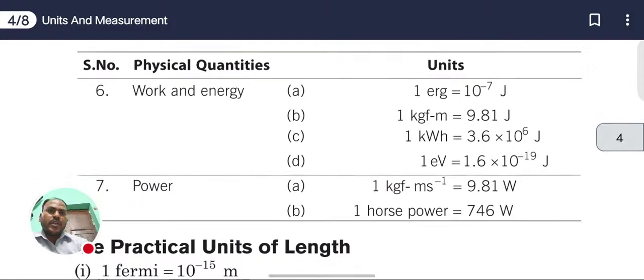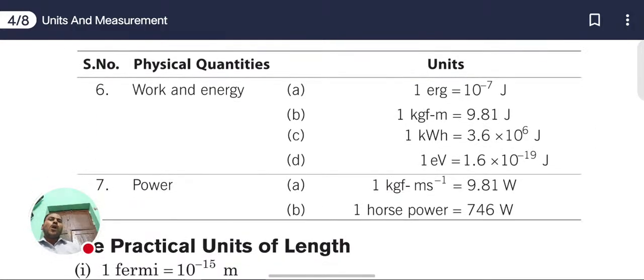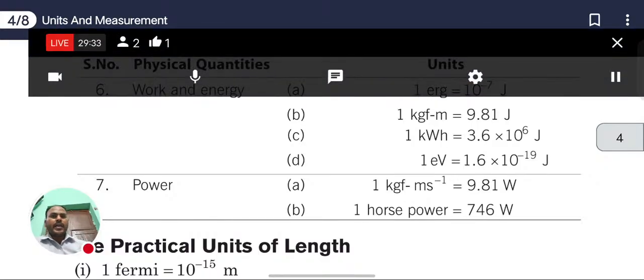Next, physical quantities: work and energy. Here first unit, 1 erg equals 10 to the power minus 7 joule, and 1 kgf meter equals 9.81 joule, and 1 kilowatt hour equals 3.6 into 10 to the power 6 joule, and 1 electron volt equals 1.6 into 10 to the power minus 19 joule.